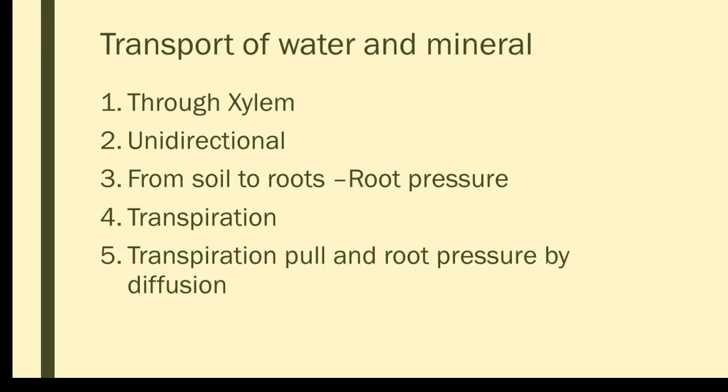How it is done is by two major forces, two major processes we can say. The first process is called root pressure, and the second force we can call transpiration pull. So what do we mean by root pressure? The soil will contain more water, whereas in the root the water content will be less. So from more to less, automatically by diffusion, the water in and around the soil particles will diffuse into the root.